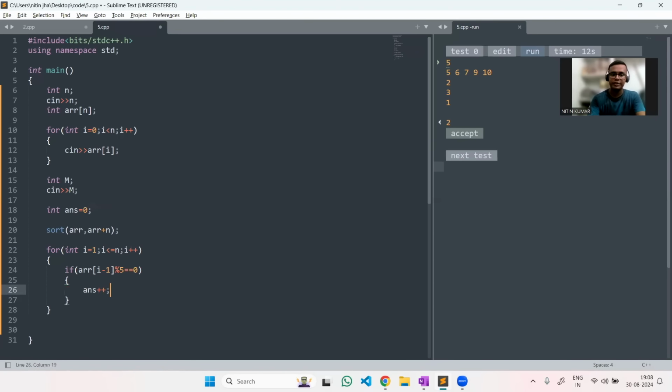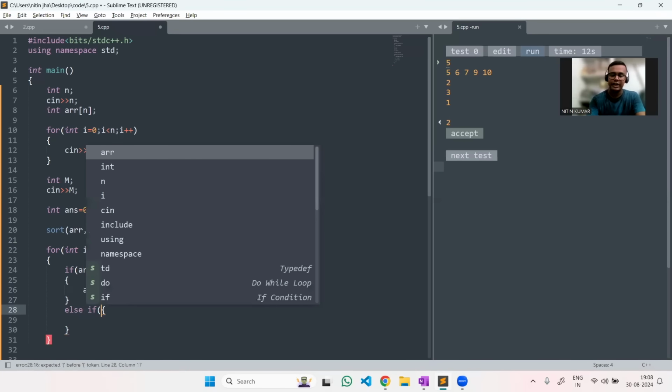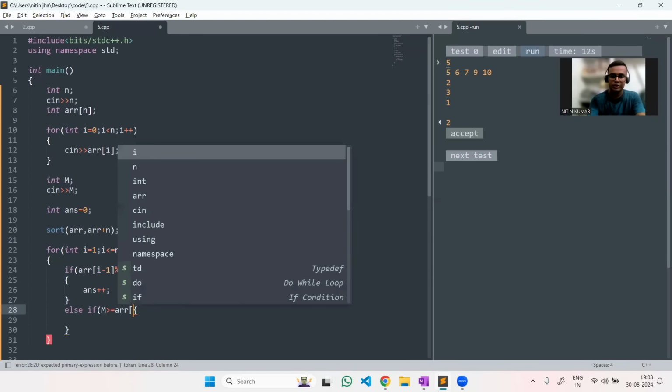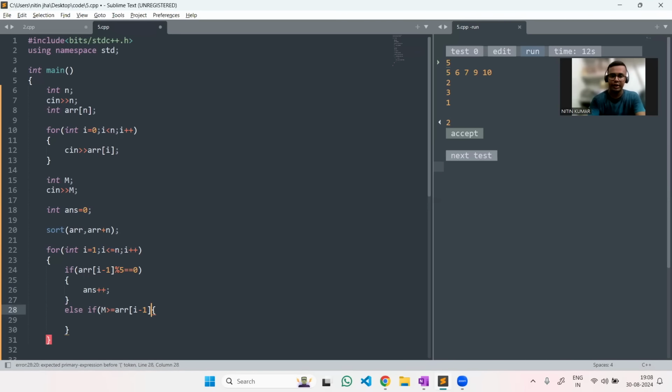But if it does not come for free, then I will have to check whether it comes in my budget or not. Whatever money I have, if my money is greater than or equal to the price of that particular candy, then I could buy it.